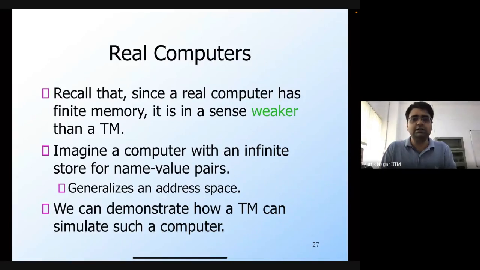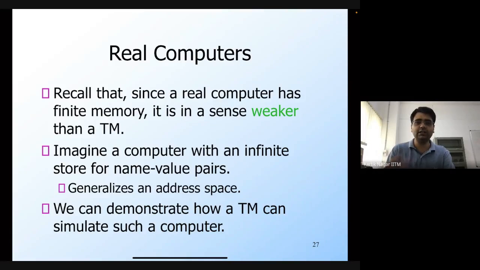Okay. So we have said that a Turing machine is the most powerful computing abstraction. Which means that if you look at a real computer, your laptop or your desktop, then anything that these real computers can do, the Turing machine can also do. In fact, the Turing machine can do much more than a real computer, because a real computer has finite memory, while a Turing machine has an infinite amount of memory. So this means that you can also simulate a real computer.